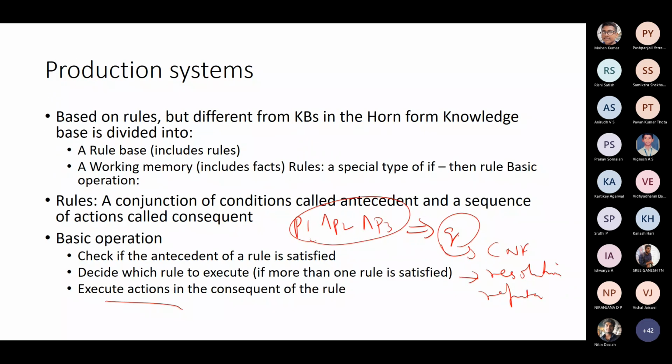It has got a rule base and a working memory. So the rule base basically is your knowledge base consisting of rules of this particular form, which is a clausal form, and a working memory, which is typically used for deriving your inferences.